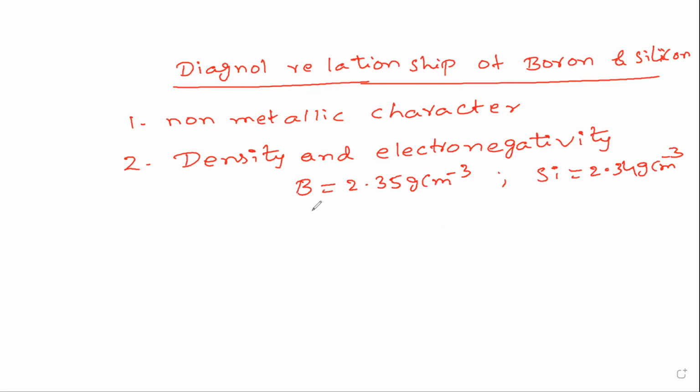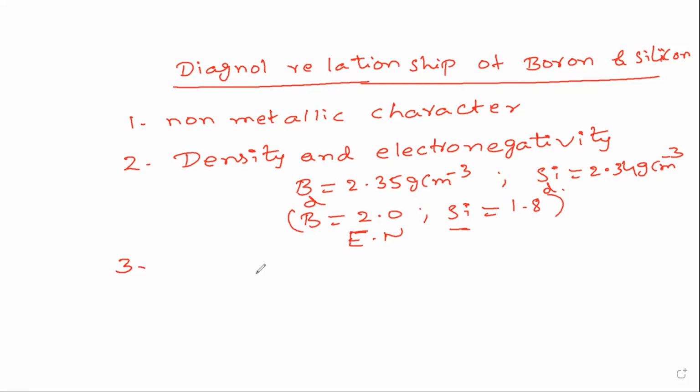And for electronegativities, boron has electronegativity value 2.0 and silicon is almost 1.8. So both have similar densities and electronegativities. This is the electronegativity value of boron and silicon, and this is the density value of boron and silicon.